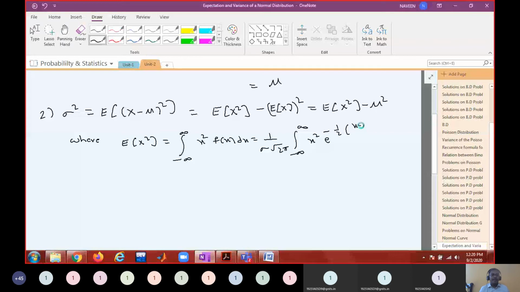Finally show that the variance of x is equal to E of x square minus mu square equal to sigma square.